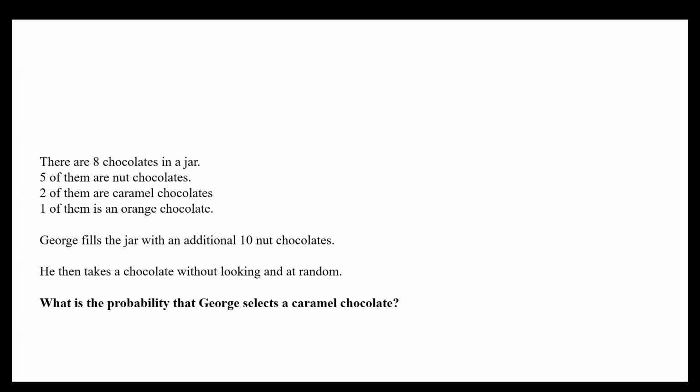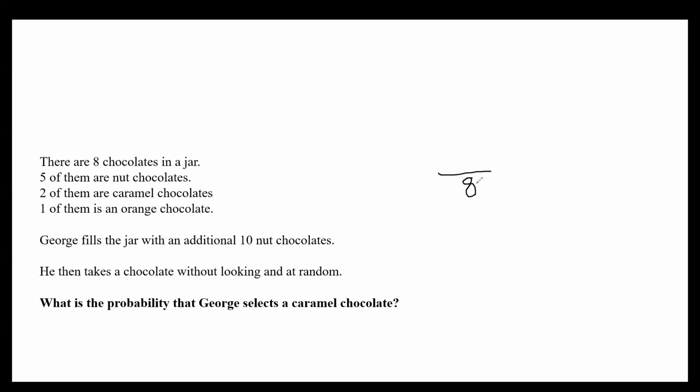All right, shall we go through it? Let's go through it. Okay, if it's all right with you guys, I'll explain this one, just for those that are still a little bit confused. All right, there are 8 chocolates in the jar. Before we do anything, I'm just going to, over here, write 8 as the denominator because it just helps me process it. When you read something and then write it down, it helps with the processing, yeah? Then it says 5 of them are nut chocolates, 2 are caramel, and 1 is orange.